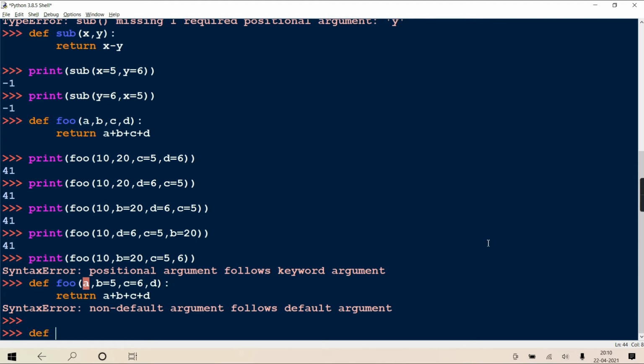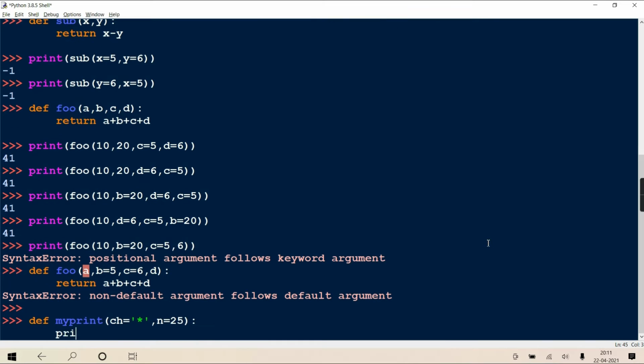See, one quick function. I will write def my_print, suppose, to which I am just going to pass one character. The default I have kept is star, and the number of times to repeat it, the default I have kept is 25, and the task of this is to print that character that many times. So I hope you can do it like this. Python allows you to do this.